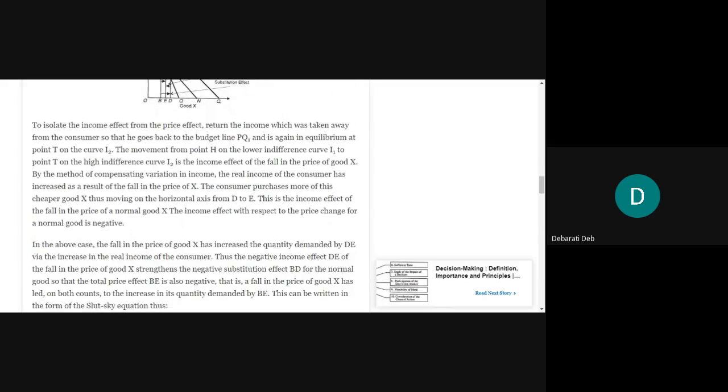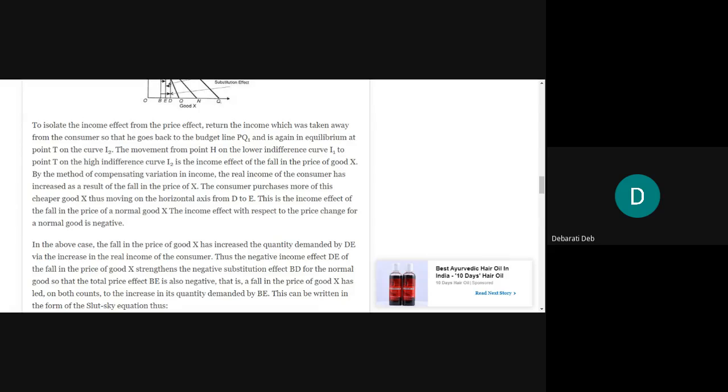The heading you can see, normal good. For this diagram only, the explanation we will do today further is in order to isolate the income effect from the price effect. So we have done two things. We have identified price effect and we have isolated substitution effect. Today we will isolate the income effect from these overall effects that we have already identified. The price effect was the first effect, due to which the budget line shifted.